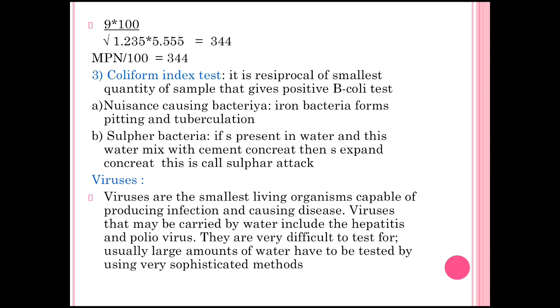It is the reciprocal of the smallest quantity of a sample that gives a positive B. coli test. The nuisance causing bacteria, iron bacteria and sulfur bacteria, are qualified by the index test. Now whenever the nuisance causing bacteria is iron bacteria, it forms pitting and tuberculation. We know that pitting means cavity formation in metal, and tuberculation means a pit is forming in a metal due to the corrosion of that metal.